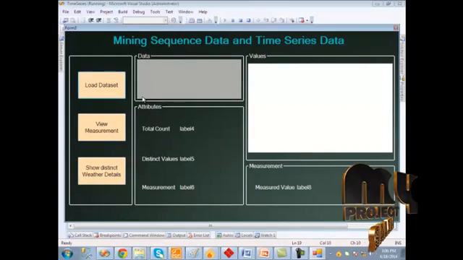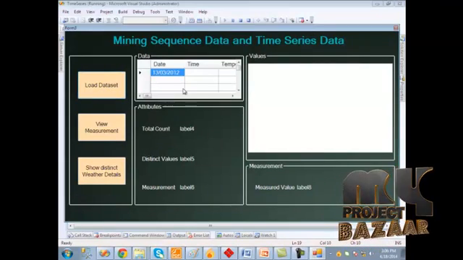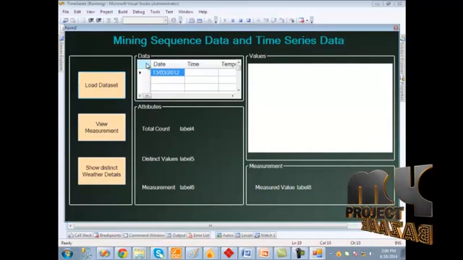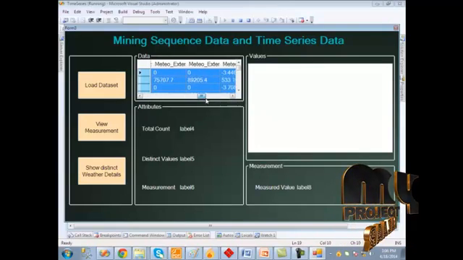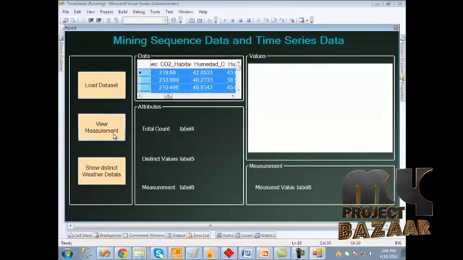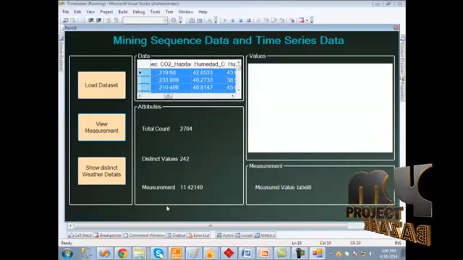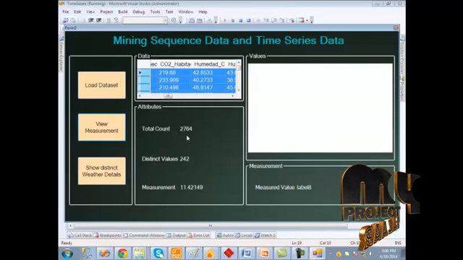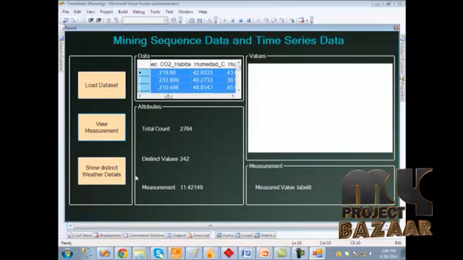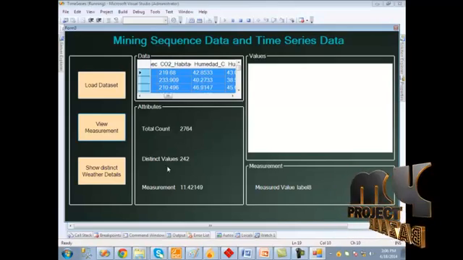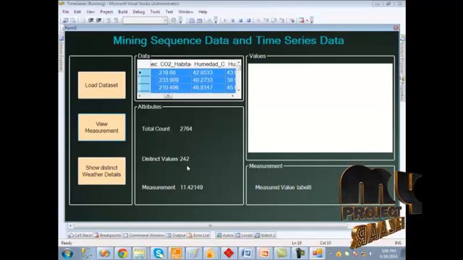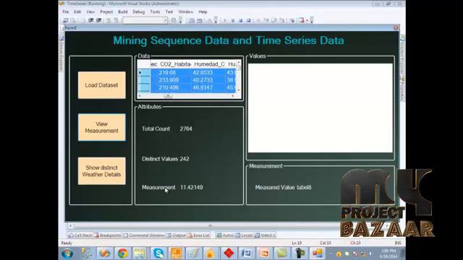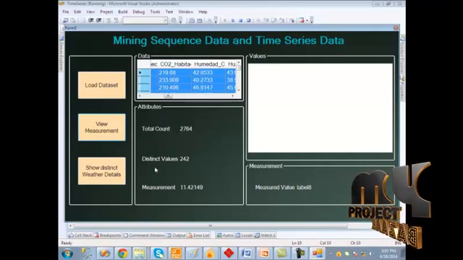In this form we click load dataset. Here the load dataset shows all the data in the dataset. Then we should click view measurement. Here the measurement has been shown. The total count represents the number of records in the dataset, and the distinct values represent the distinct temperature values in the dataset. Then the measurement is calculated from the total count and the distinct values.